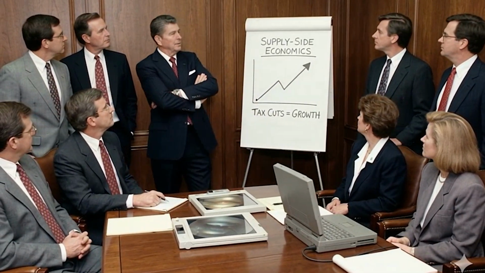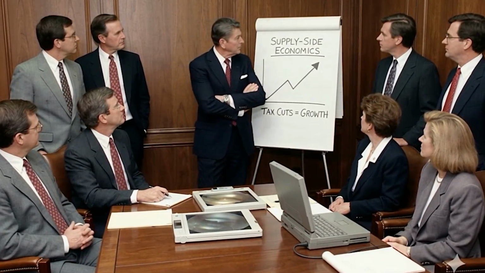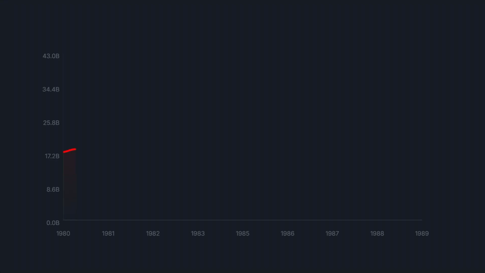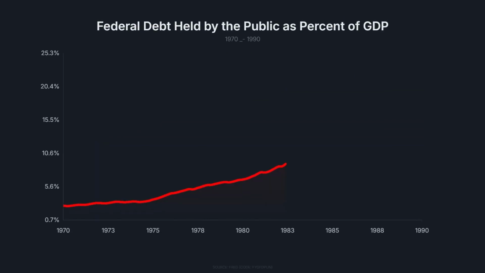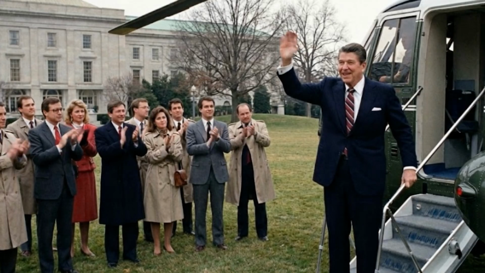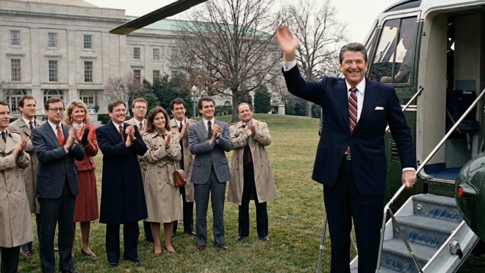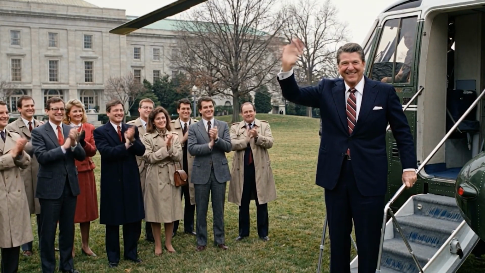On the fiscal front, Reagan implemented supply-side economics, massively cutting taxes. GDP responded strongly, growing 7.2% that year. However, the cost was an explosion of debt. The combination of lower taxes and record military spending tripled the nominal national debt. Reagan left office with the economy growing and inflation under control, restoring confidence in American capitalism.